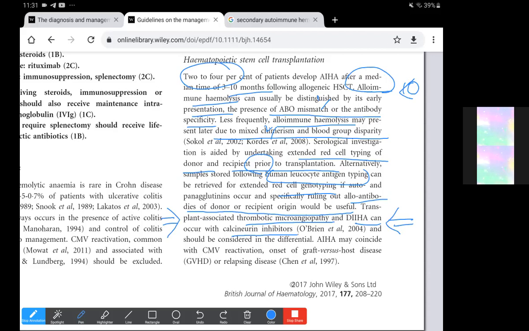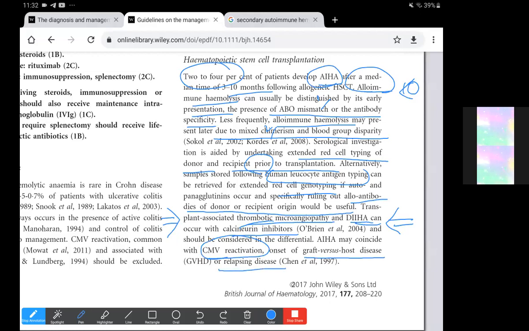So it will be a multi-causative environment where alloimmune hemolysis can occur, mechanical hemolysis due to thrombotic microangiopathies can occur, and drug-induced hemolysis can occur with calcineurin inhibitors. On top of that, we have the autoimmune hemolytic anemia component that can develop, and this may coincide with CMV reactivation and the onset of graft versus host disease or relapsing disease.